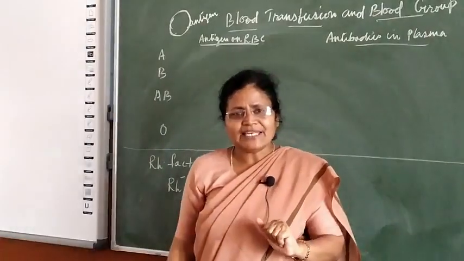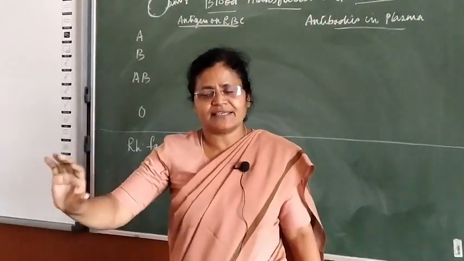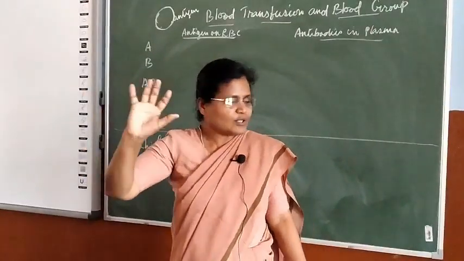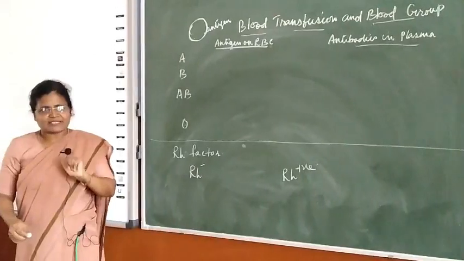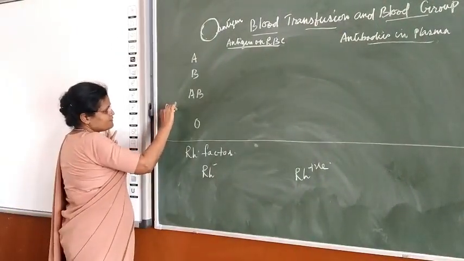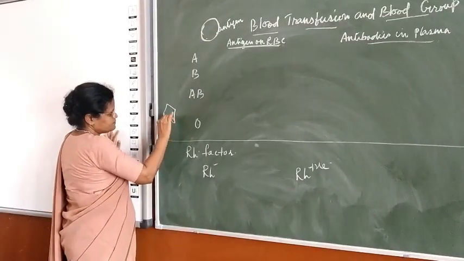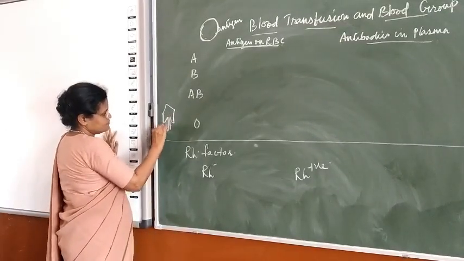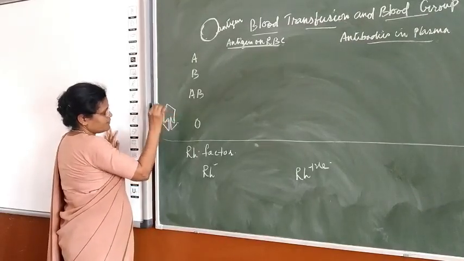Now we learned that antibody is nothing but protein. Suppose let's take a virus, suppose HIV virus. The HIV virus is like this.